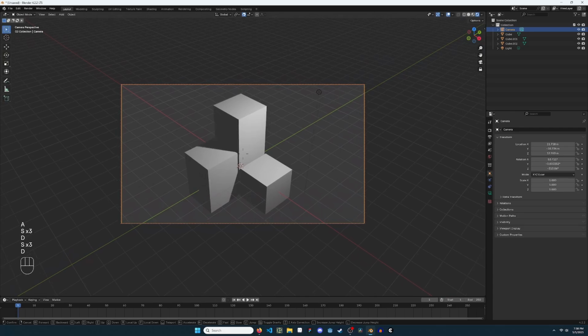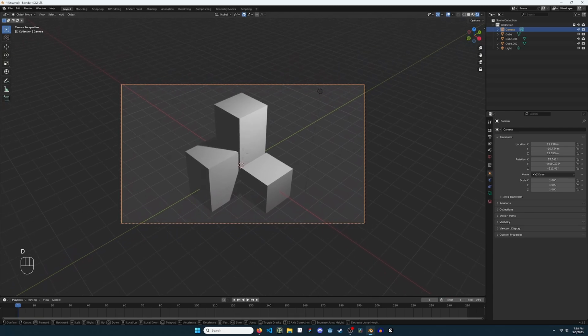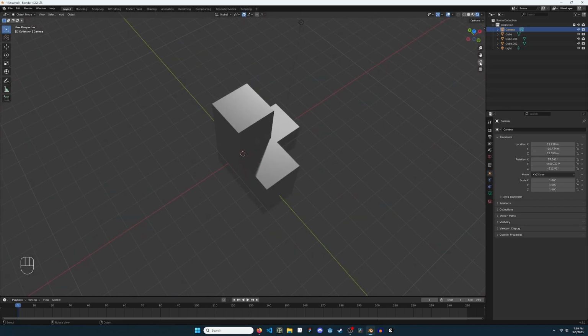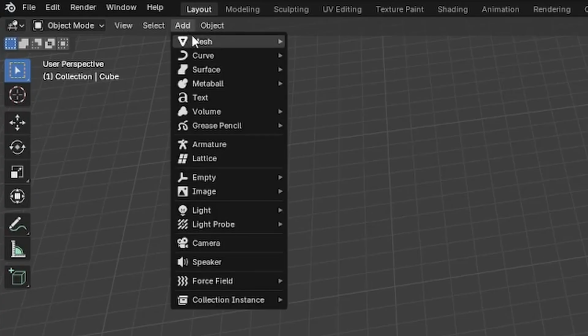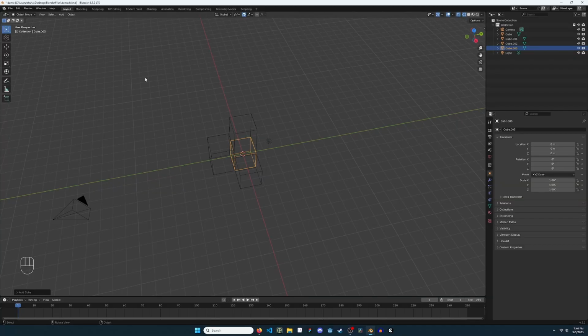Once the view looks good, left-click to leave the camera where it is and exit walk controls. Press the camera view button to exit camera view. Create a cube from the menu at the top left. Add, Mesh, Cube. Edit the cube so it punches directly through one of the others.